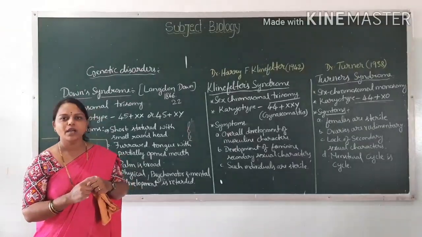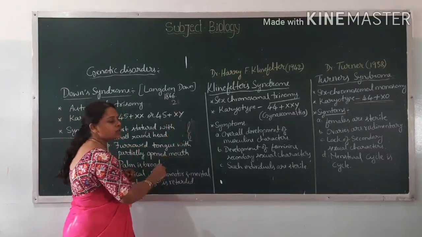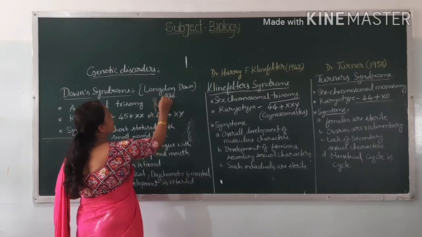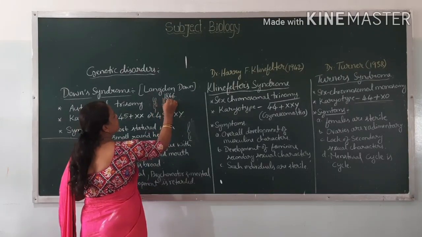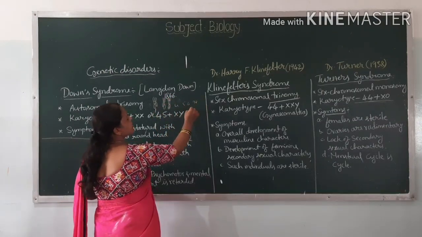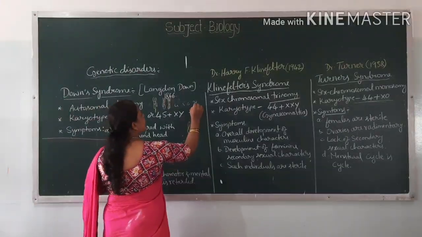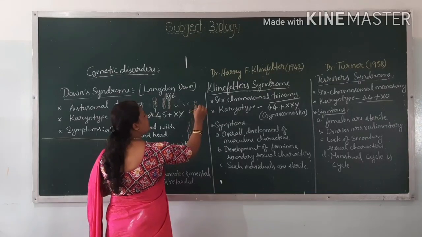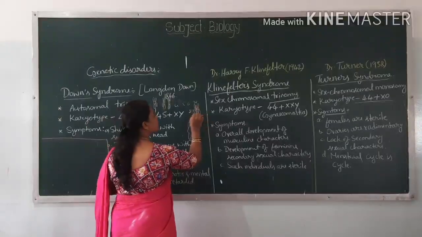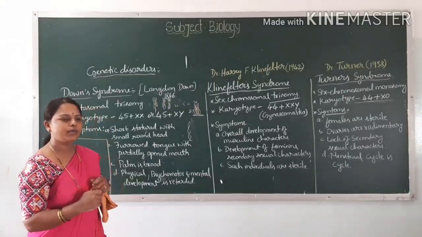In the haploid set I am talking about. See, there are 22 sets of autosomes, up to the 21st chromosome. Chromosomes are like this, no? So this is 1 and this is 2, and this one is 3, 4, 5, 6, 7, 8, like this. At the 21st chromosome, instead of the 2 homologous chromosomes, one more chromosome is going to be added. Here at the 21st chromosome, we can find 3 chromosomes. Addition of one extra chromosome takes place here.